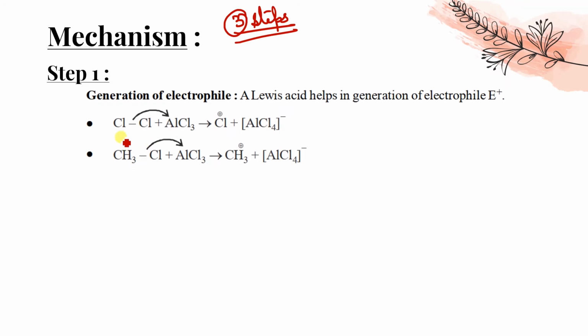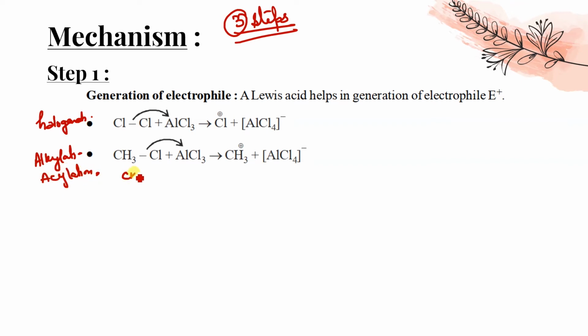Like this is Cl2, it is about halogenation. Next is alkylation. And the same will happen for acylation too. If you want to say, for acylation also it will be the same.